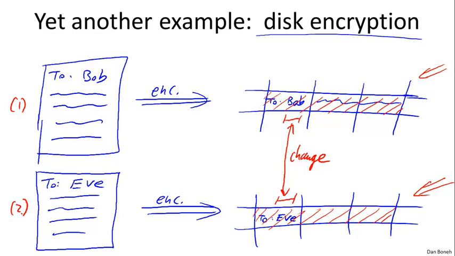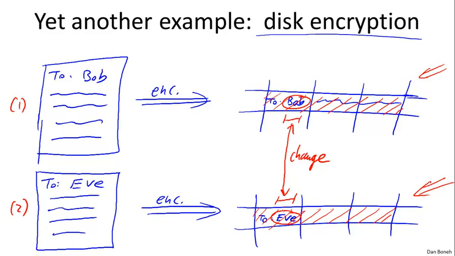They happen to be very similar, but nevertheless, these are two different messages, and the attacker can learn what the change was, and in fact, he might even be able to learn what the actual changed words were as a result of this. So the lesson here is that we need to do something different for disk encryption.